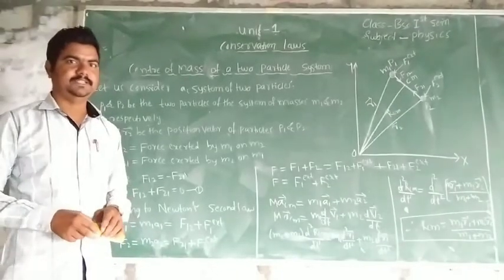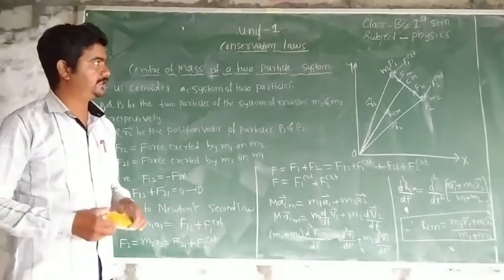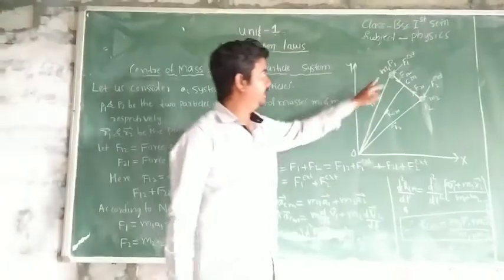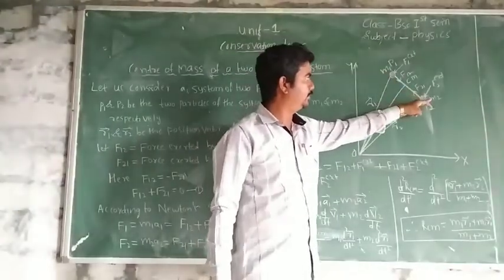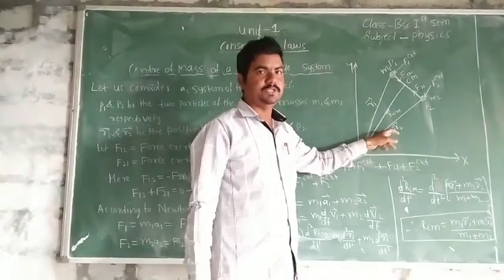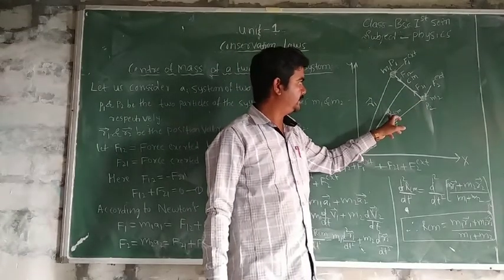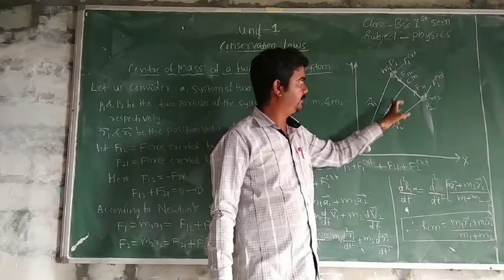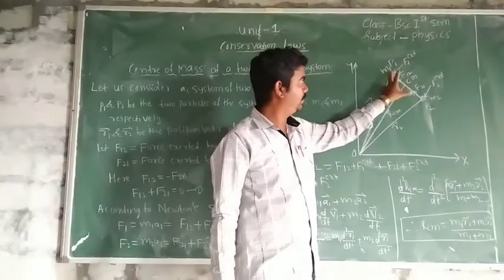Now we discuss center of mass of a system of two particles. Let us consider a system of two particles. P1 and P2 be the two particles having masses m1 and m2, and r1 bar and r2 bar be the position vectors for the particles P1 and P2 respectively. This capital R bar CM is the position vector for center of mass. This is the center of mass point. At this point, the whole mass of this system